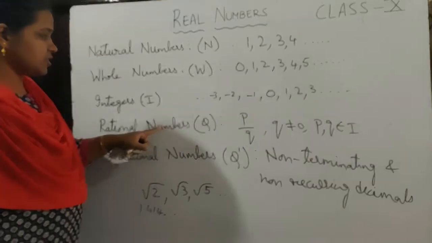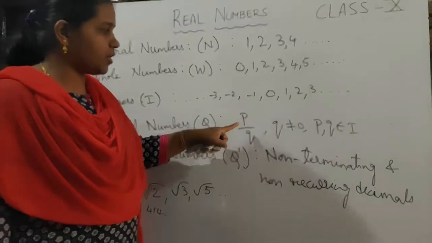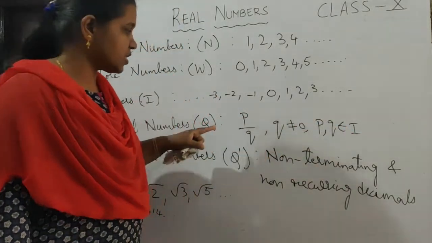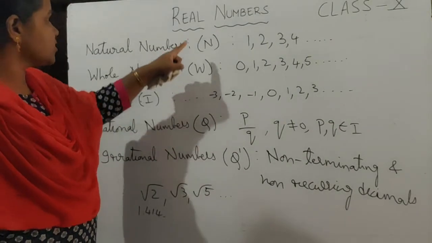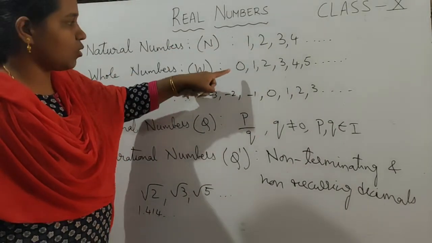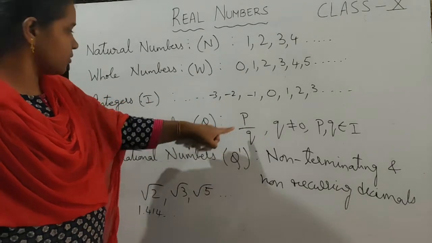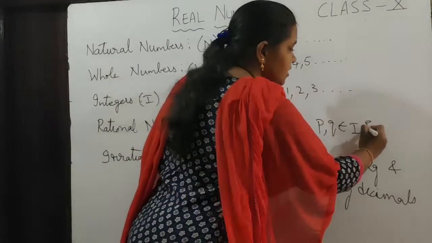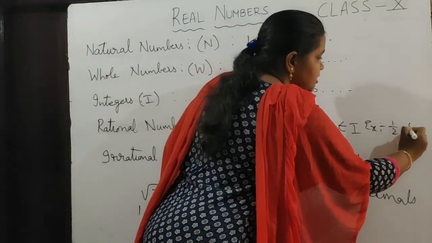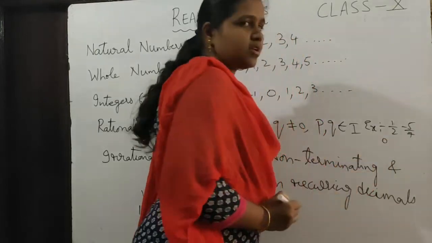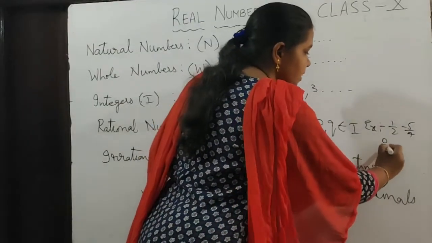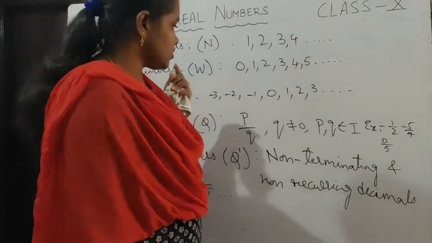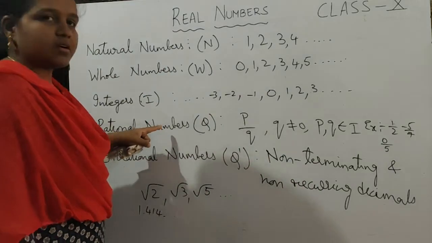And also rational numbers. The numbers which are in the form of p by q, where q not equal to 0 and p, q belong to the set of integers, are called rational numbers. That is, all natural numbers, all whole numbers, all integers also come under rational numbers. Examples are 1 by 2, -5 by 7. Even 0 is also a rational number, because 0 you can write as 0 by 5, which is nothing but 0 only. Or 0 by any number is 0. So whole numbers also come under rational numbers.